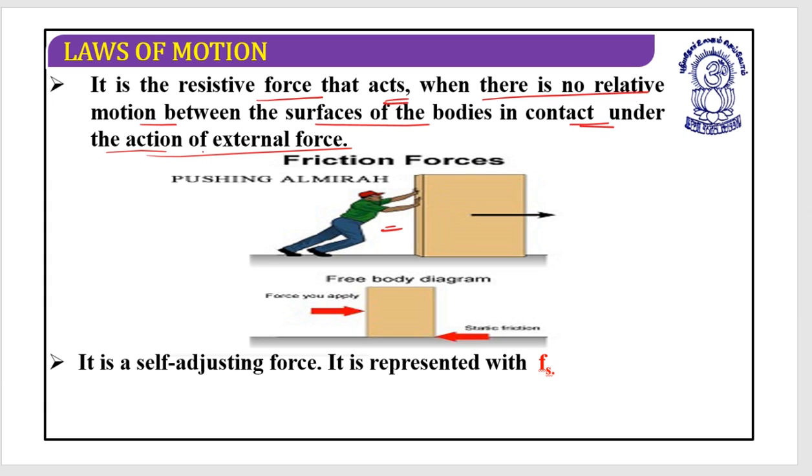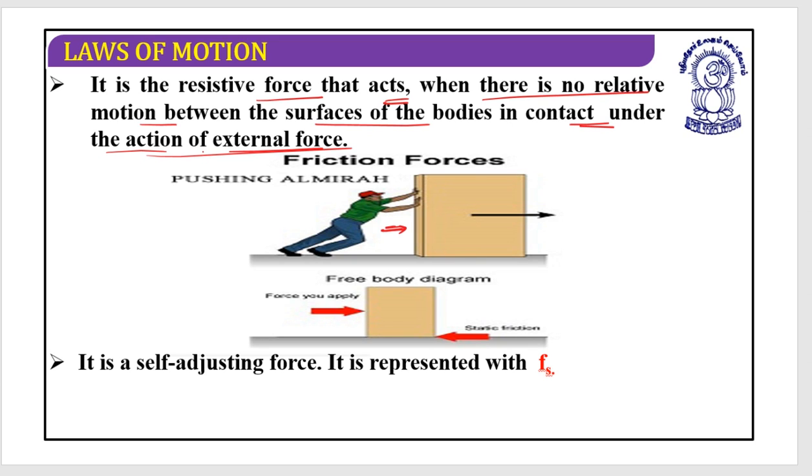Just remember this statement, and in later sections we are going to discuss it in a very detailed way. If no external force is acting between the bodies, no friction is there. But here you are trying to push this almirah.